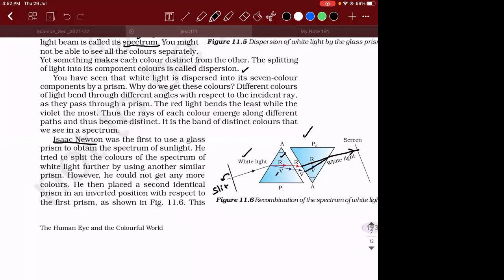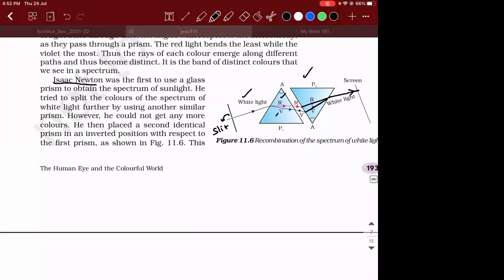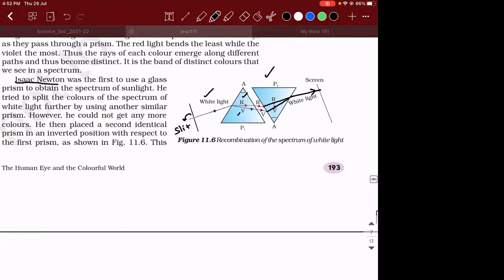So he thought he could further split it into constituent colors, but what was observed is that when the prism was kept in the inverted position, again the white light came back into the picture. Clear, guys? So this is called the recombination of the spectrum of white light. So if somebody asks you, how do you recombine the spectrum that you have obtained using the dispersion of a glass prism? It is simple.